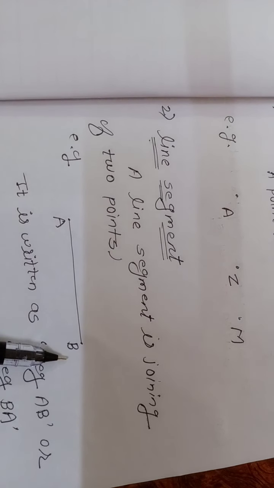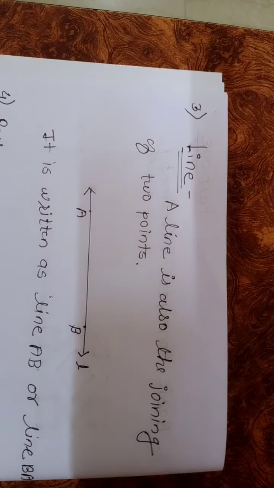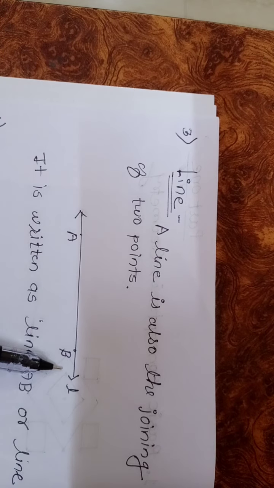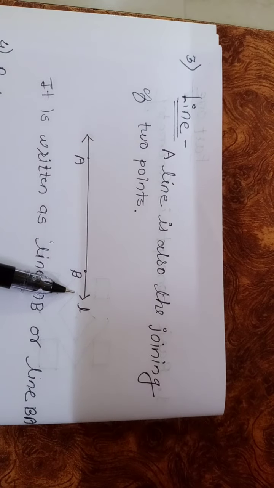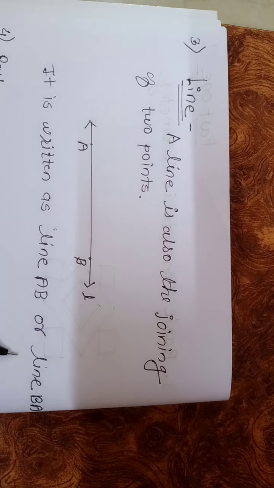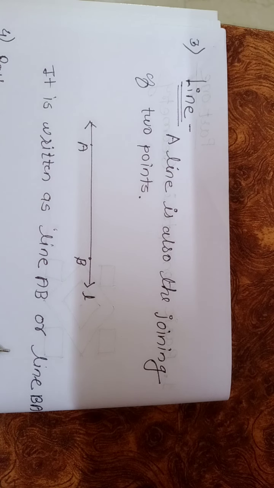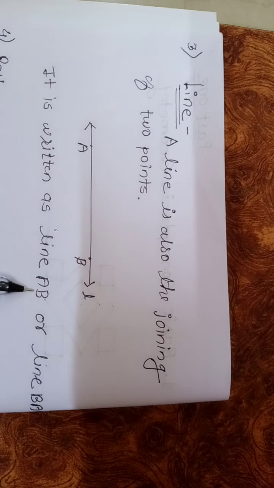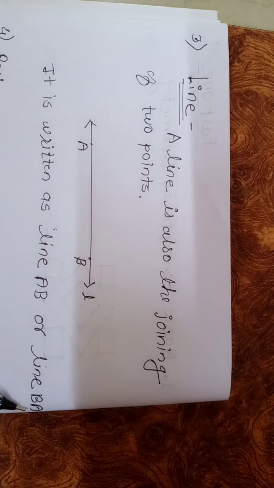The arrows show that a line can extend in both directions infinitely. The line is written as line AB or line BA.